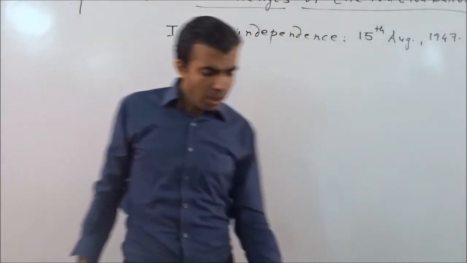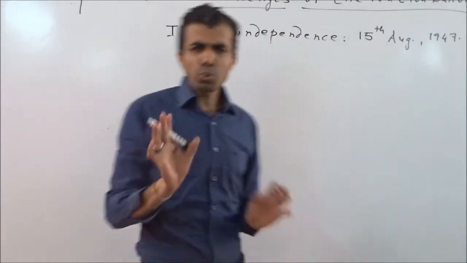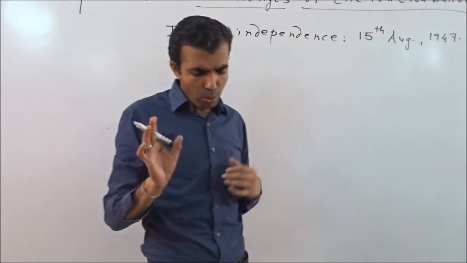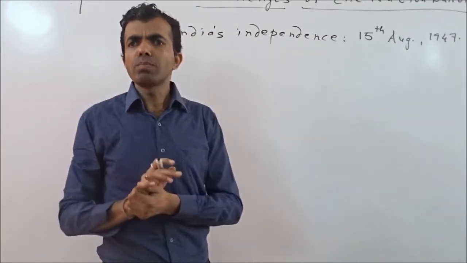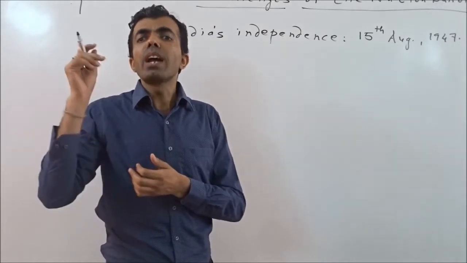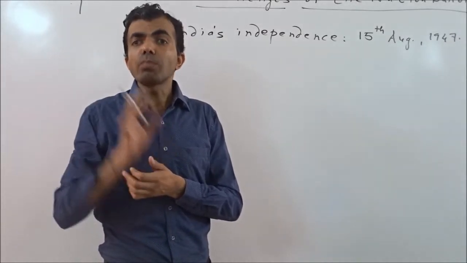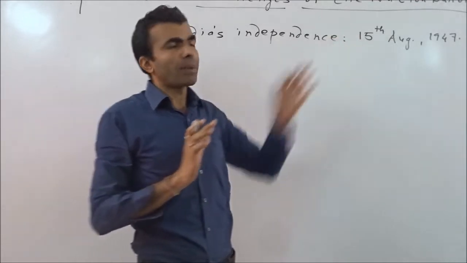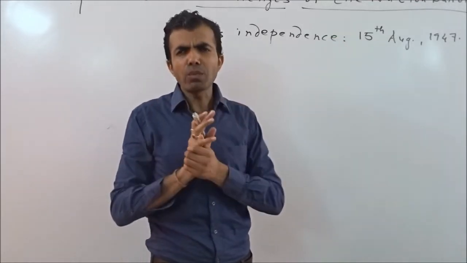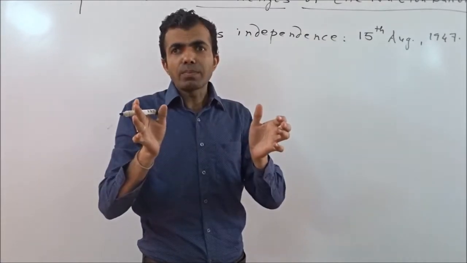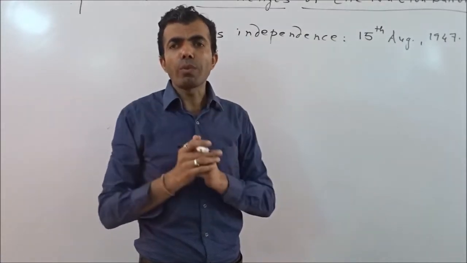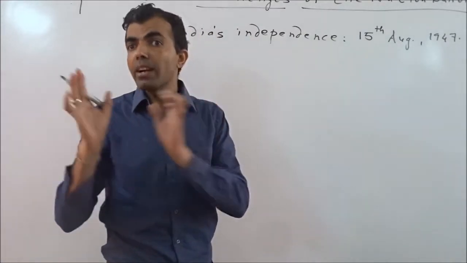So there were two goals, especially two goals almost everyone agreed upon, regarding what kind of nation we would make after the end of colonialism, after getting independence, after 15th August 1947. What kind of nation would we make? Regarding that, there were two goals on which everyone agreed.